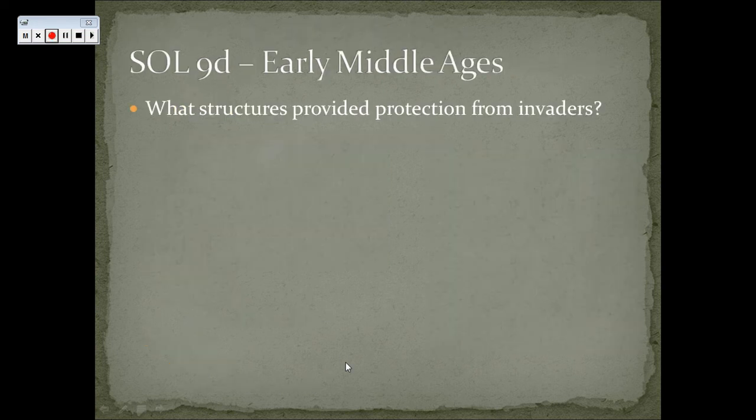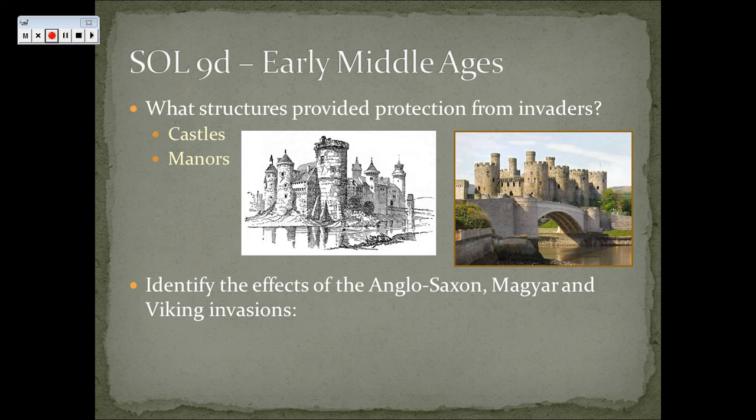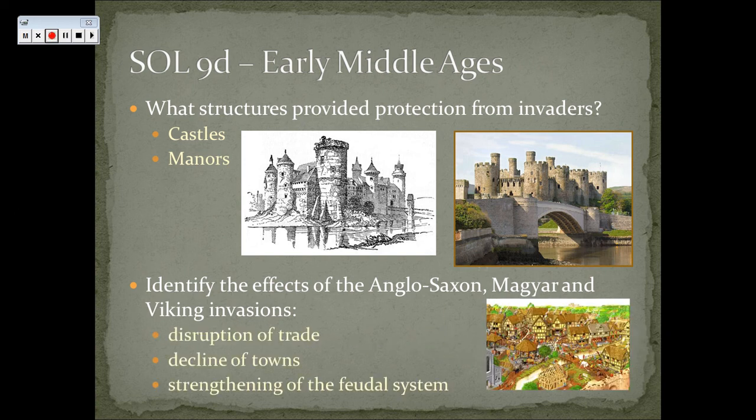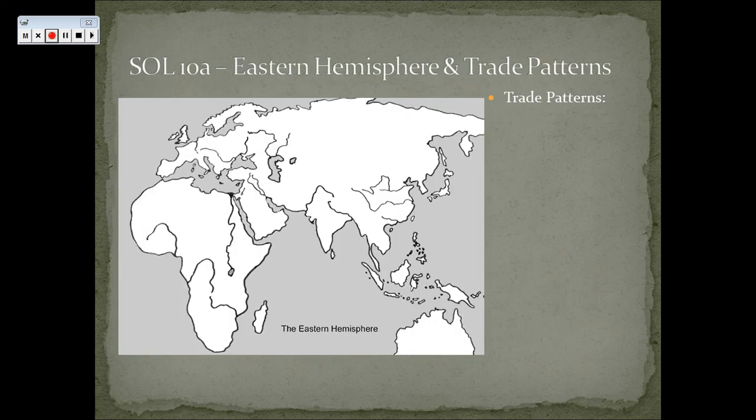What structures provided protection from invaders? Castles, manors, all of the above. And the effects of the Anglo-Saxon and Magyar and Viking invasions were disruption of trade, decline of towns, and they helped strengthen the feudal system because the lords and the knights could provide protection for the local peoples from these invaders. And that's a quick look at all of Standard 9, and we're going to move on to Standard 10,